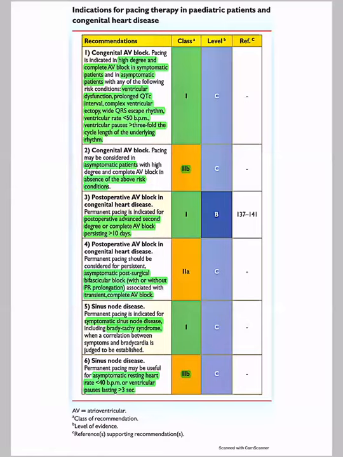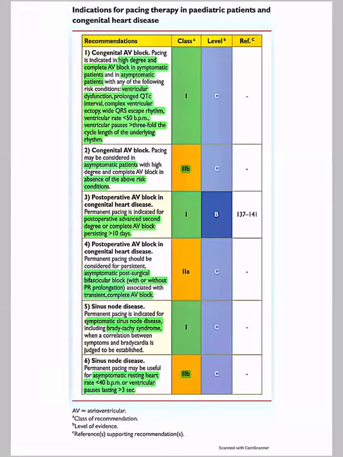So a class 2A indication will be post-operative AV block in congenital heart disease, wherein the patient has asymptomatic post-surgical bifascicular block, either with or without PR prolongation, associated with a transient complete AV block. Then 2B indications will be in congenital AV block and sinus node disease. In congenital AV block, pacing may be considered even if the patient is asymptomatic, but documented to have a high degree or complete AV block in the absence of the above risk conditions.